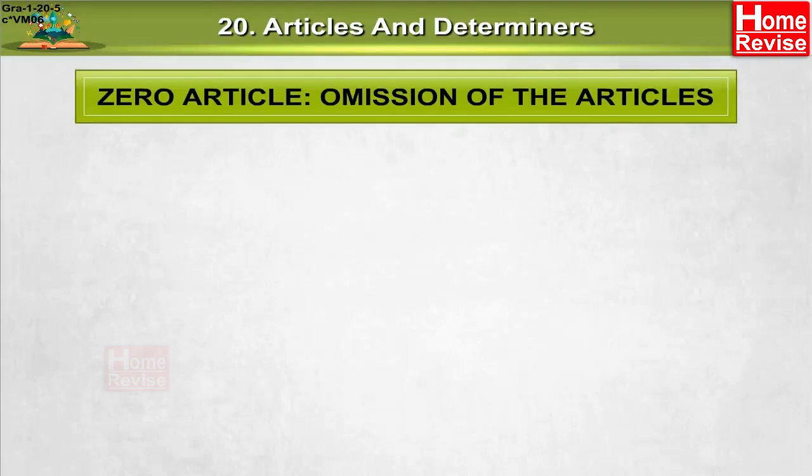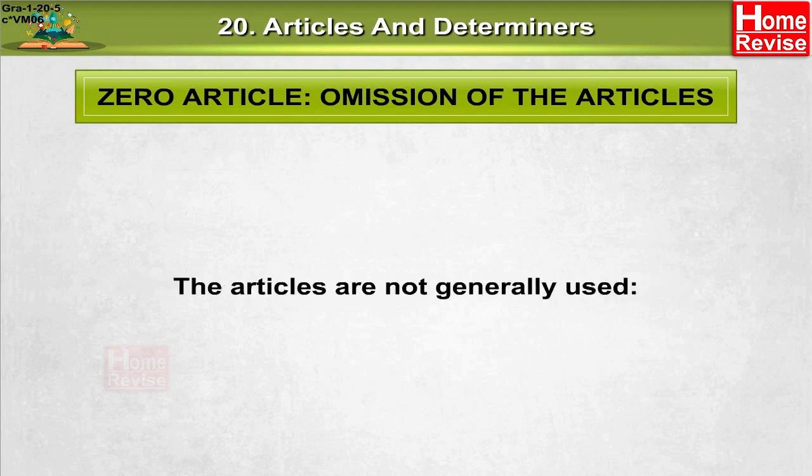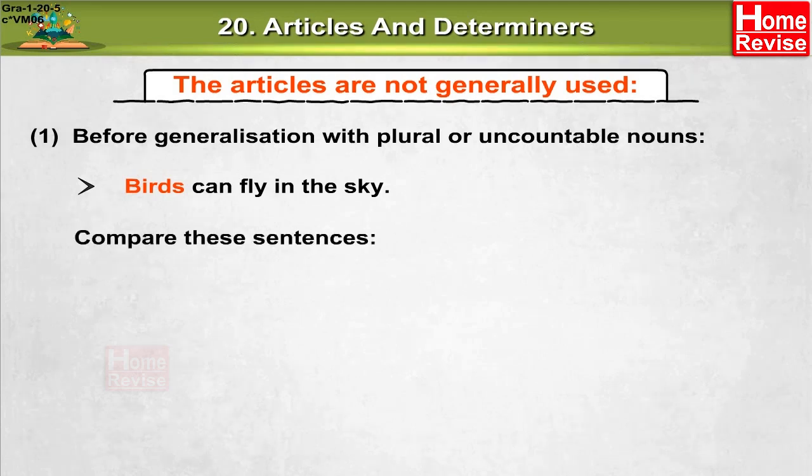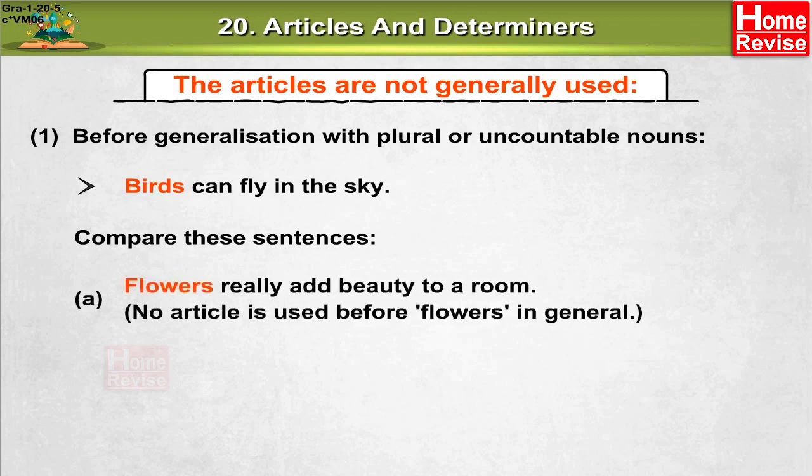Zero article. Omission of the articles. The articles are not generally used. 1. Before generalization with plural or uncountable nouns. Birds can fly in the sky. Compare these sentences. A. Flowers really add beauty to a room.